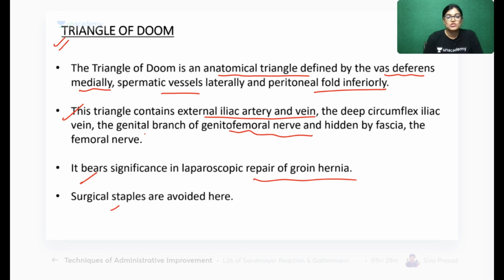If we do not know the anatomy of that area and directly put surgical staples in this area, there can be a chance of bleeding. So got it, Dr. Tariq and everyone? This area is important for you because there can be bleeding from laparoscopic repair if it is done for a groin hernia and by mistake a surgical staple is put in that area, so it can get injured.